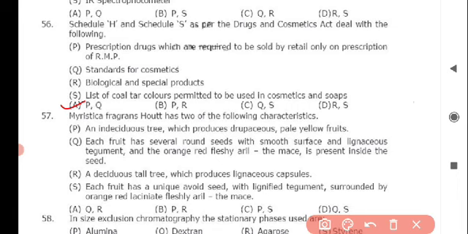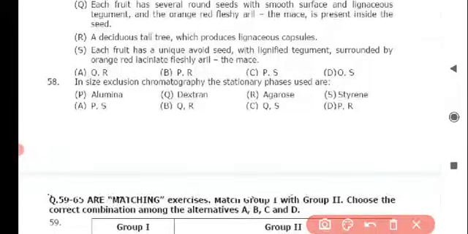And the correct answer is option B, that is P and R, which is an indeciduous tree which produces drupaceous pale yellow fruits, and a deciduous tall tree which produces lignaceous capsules. So the last question for today's session is, in size exclusion chromatography, the stationary phases used are, and the correct answer for this question is option B, Q and R, that is dextran and agarose.